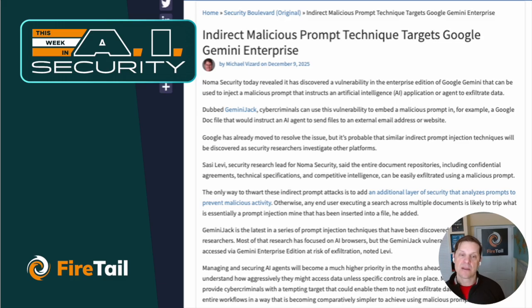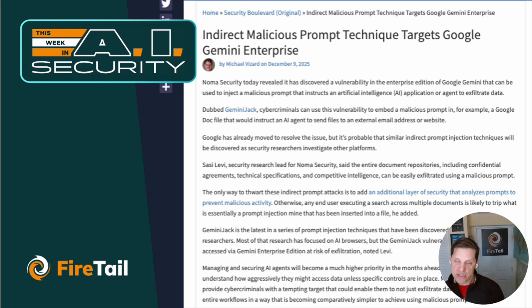Next, the next one is called GeminiJack. This is a vulnerability in the enterprise edition of Google Gemini. The disclosure on this one is a little bit less than with the others. This has been disclosed to Google. There is already news that Google is working to remediate this, but effectively it is a prompt injection technique.